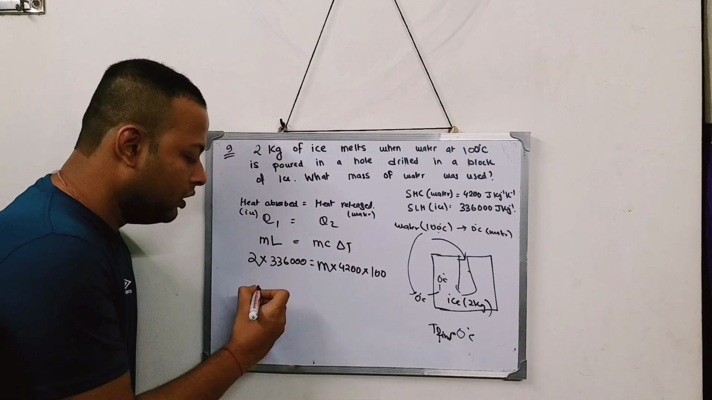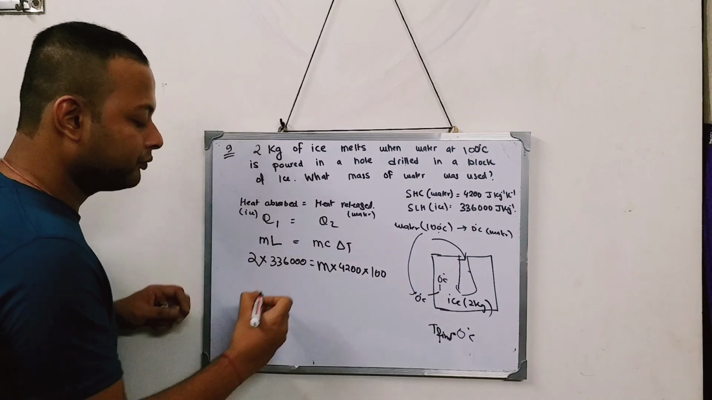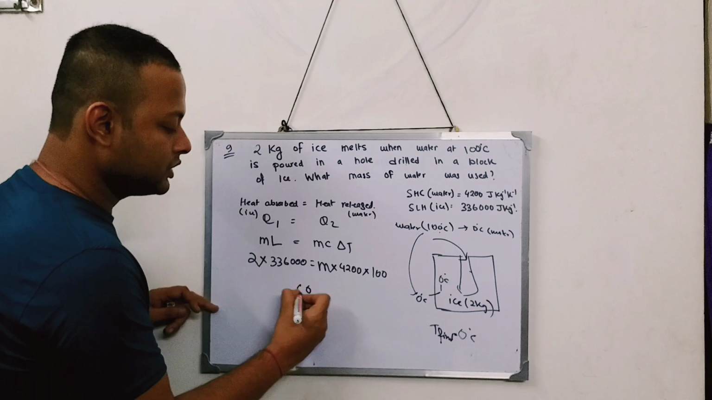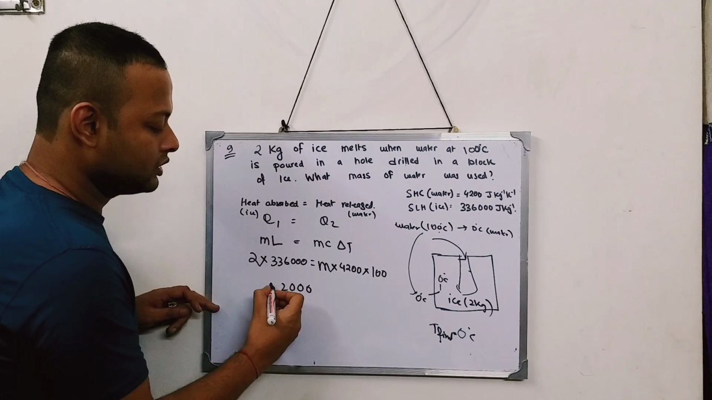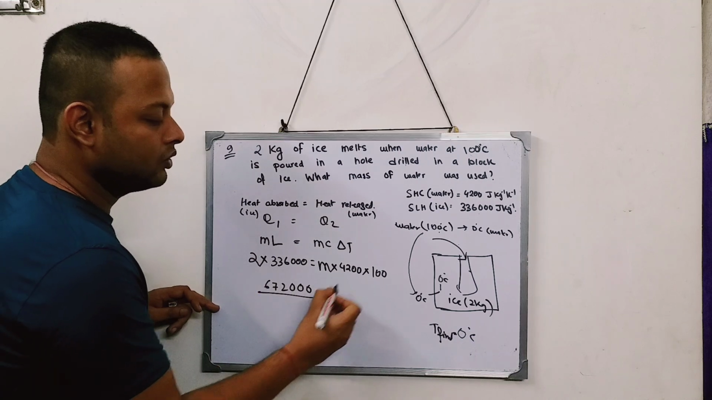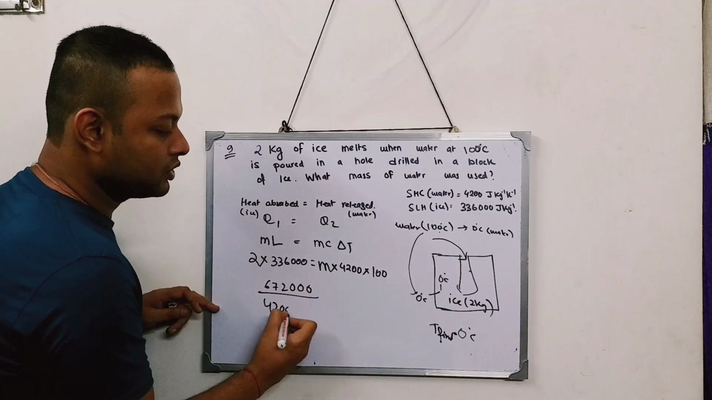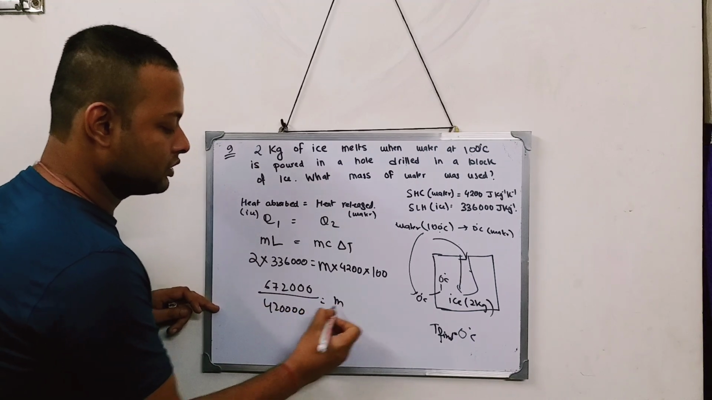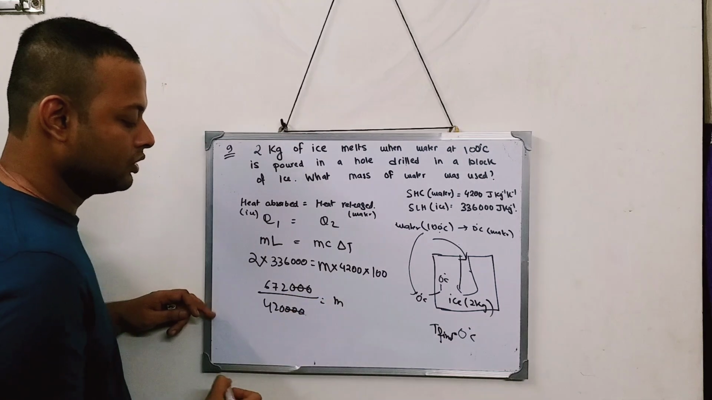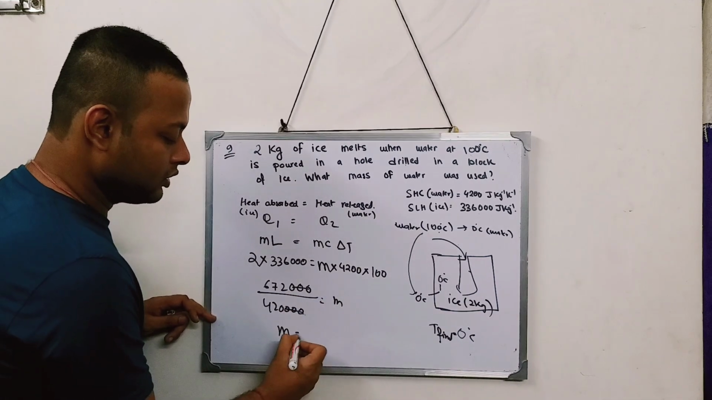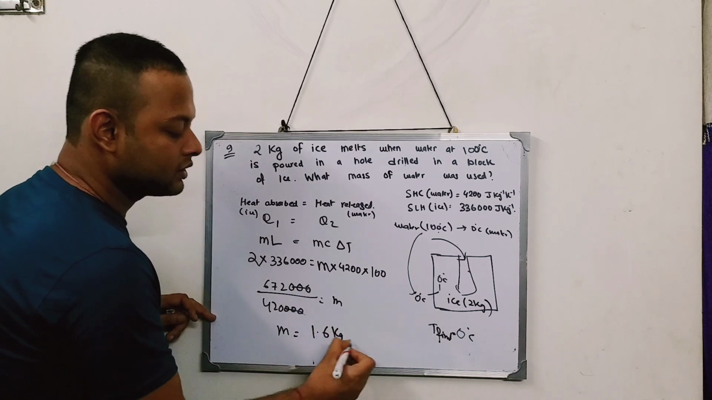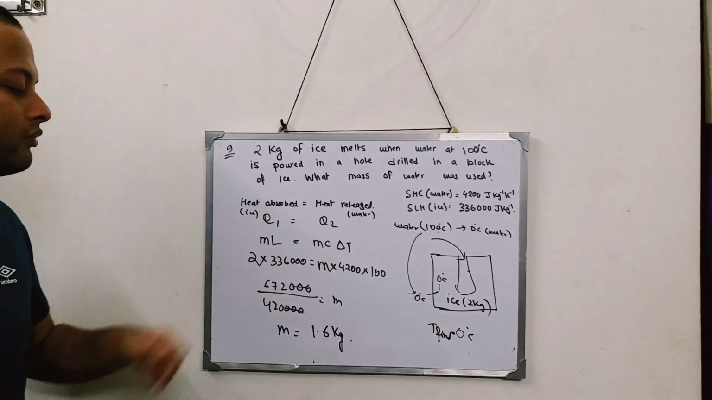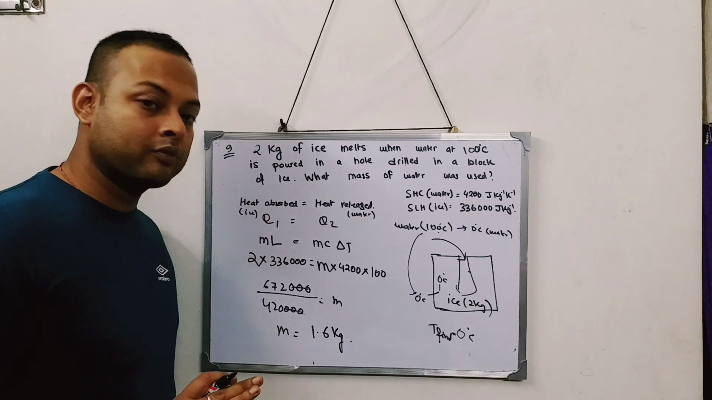Now solve it. If you solve the whole thing, it becomes 672000, that is equal to mass into 420000. So when you solve it, 672 by 420, you will get 1.6 kg. Solve it, 672 by 420, you will get 1.6 kg.